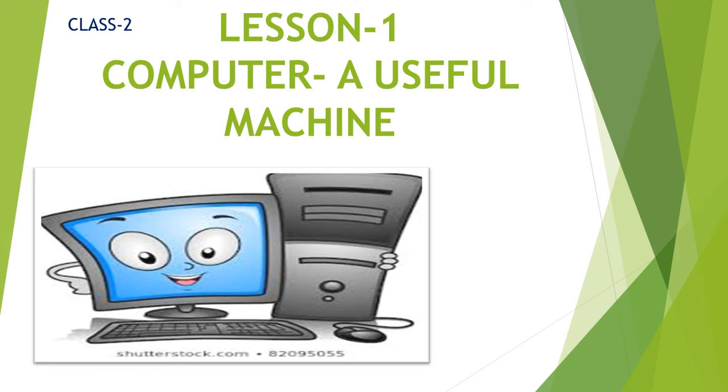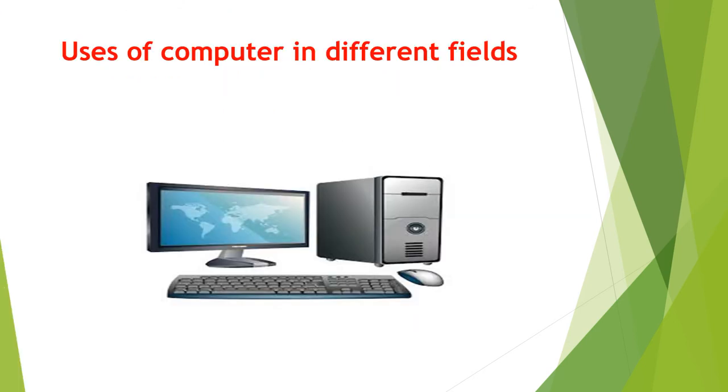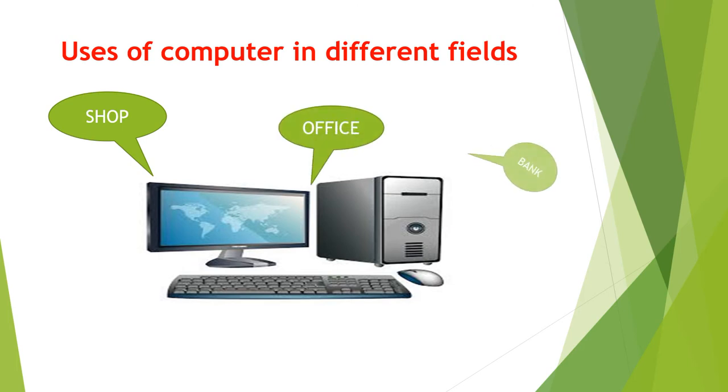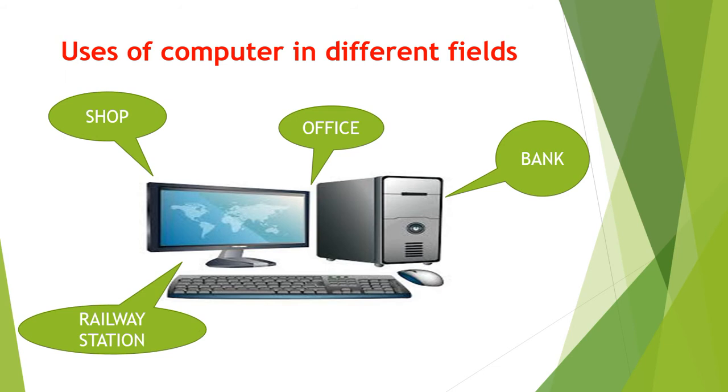Computer is used in different places such as shop, office, bank, railway station, school, hospital.